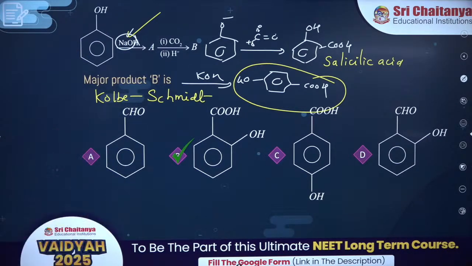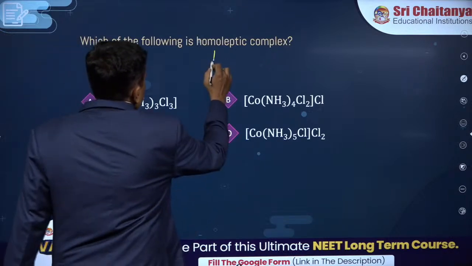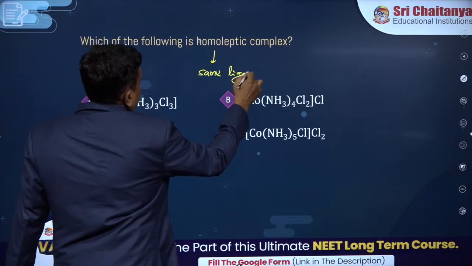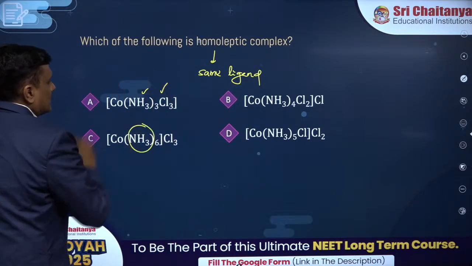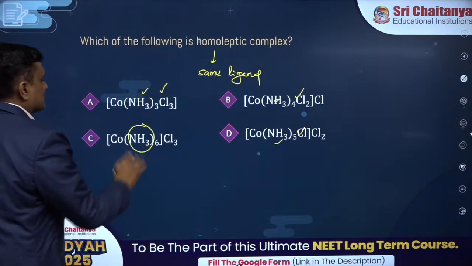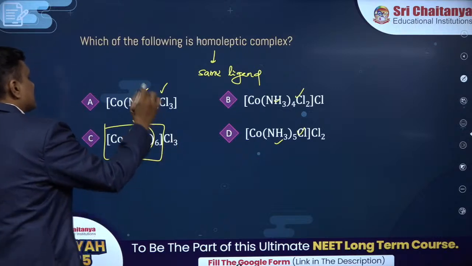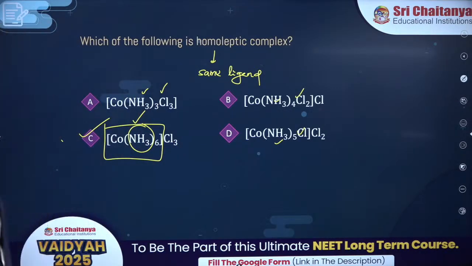You can see that the answer is this thing. Homoleptic, we discussed. You can see ammonia and chlorine, only ammonia and chlorine. So homoleptic means all ligands of the same type. Inside the square bracket, whatever there is, all are the same. Easy question. It's called Colway SMID, buddy.